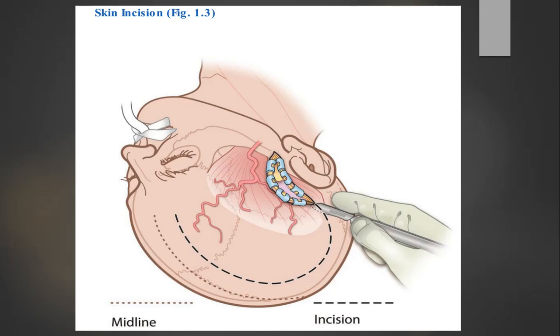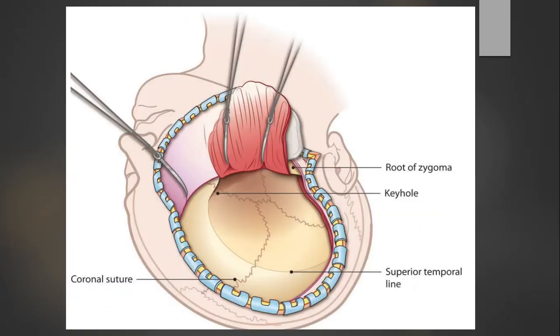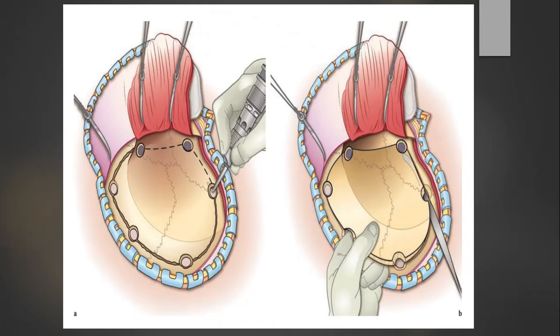Once we cut the skin, subcutaneous tissue and muscle, we reach the bone and make different burr holes depending on the location of the hematoma. We join them and remove the bone.